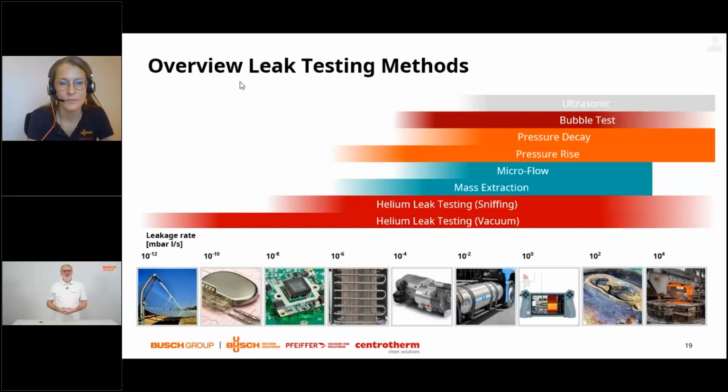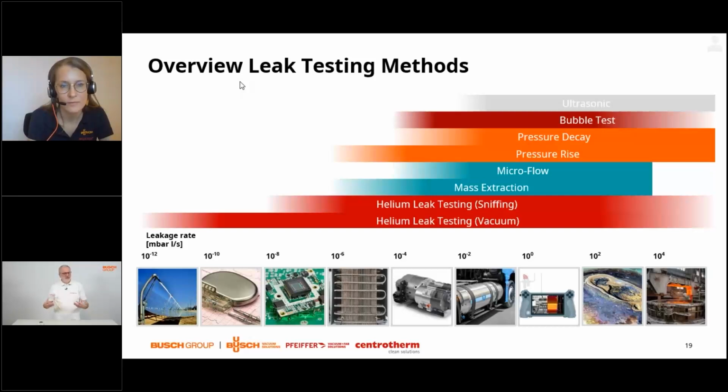Specific tracer gases are not only pushing the sensitivity limits of leak testing, but they are also allowing a large variety of methods. So if I'm sampling a gas from atmospheric conditions, or if I'm measuring at atmospheric conditions, I'm typically using a sniffer probe. So I'm taking the gas probe and feed this to a helium leak detector where it's analyzed and quantified. So here I'm limited by the natural background of helium in air, which is 5.2 ppm almost any place in the world.